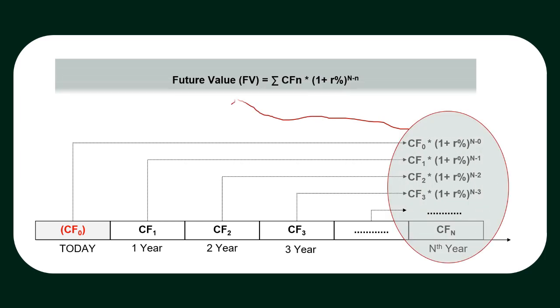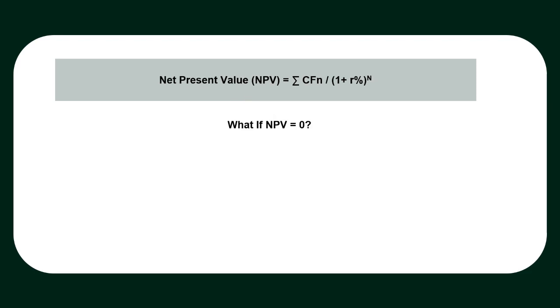The sum of these compounded values of these cash flows is called future value. Again, we are using the same concept. Now we have used basic building blocks to solve real life problems. As a next step, let's discuss a few scenarios to understand further.